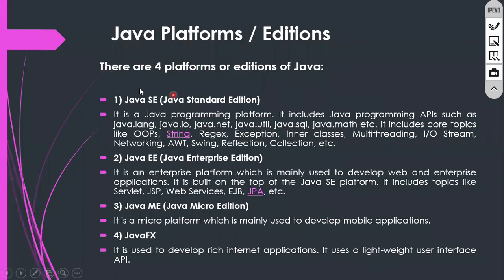So here, one more important thing. This is also very, very important. There are 4 platforms or editions of Java. Sir, why do we have to study all those things? These things are very, very important. Later we will understand, when we start programming, you will understand. These are the things you must know. What are the editions you are going to have?